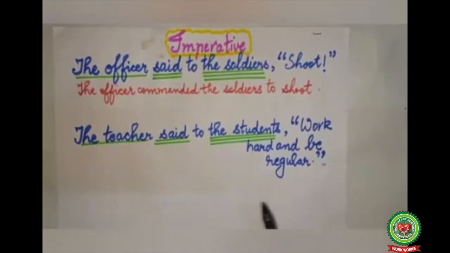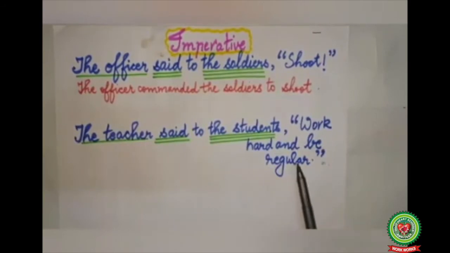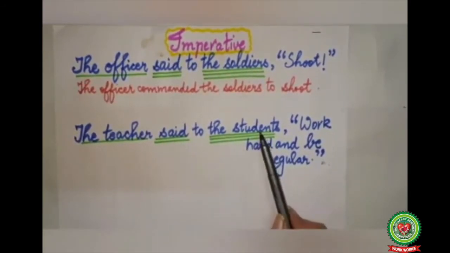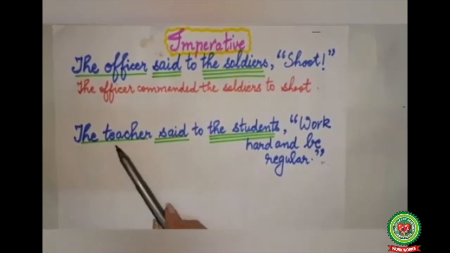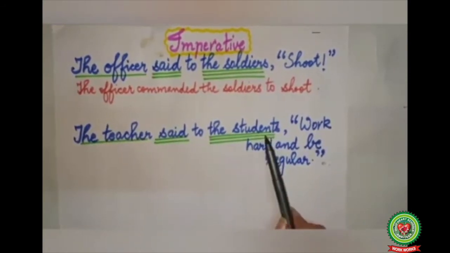Now we'll do the second sentence. The teacher said to the students, work hard and be regular. Here, the teacher said to the students is a reporting verb. Work hard and be regular is a reported speech. The teacher is the subject, so we have done single underline. Said is a verb, double underline. The students is the object, so triple underline.